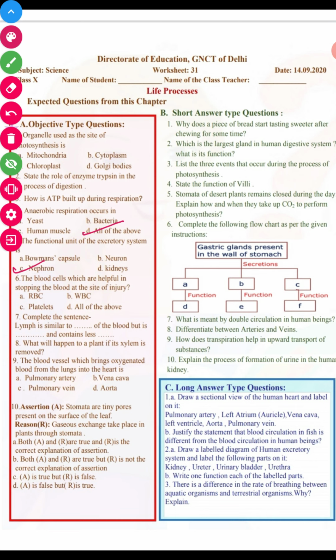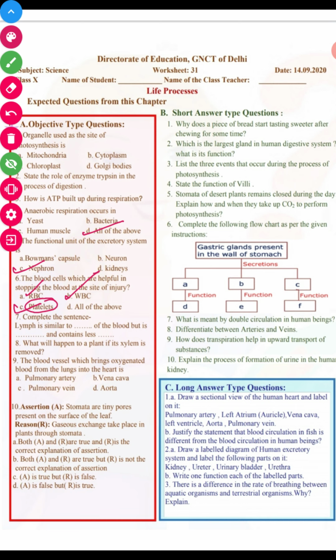The blood cell which is helpful in stopping the blood at the site of injury is nothing but our platelets, because RBC carry oxygen because of the pigment hemoglobin present in RBC. WBC helps in protecting us and provides our immune system. Platelets is the right answer, right?